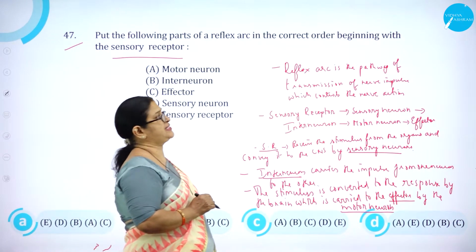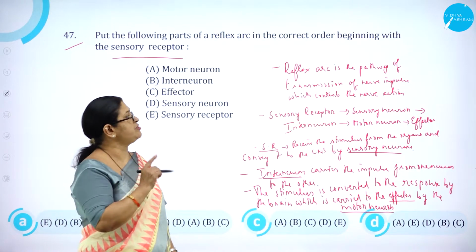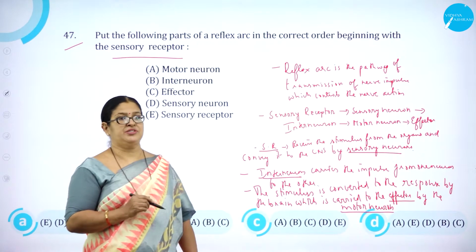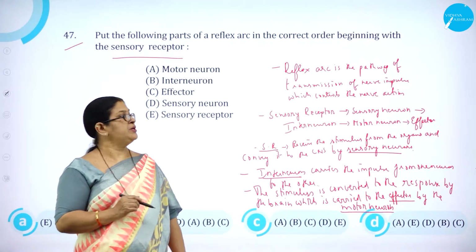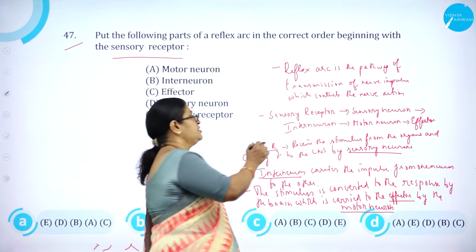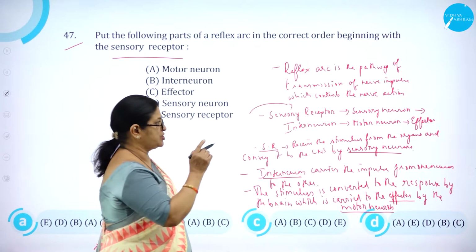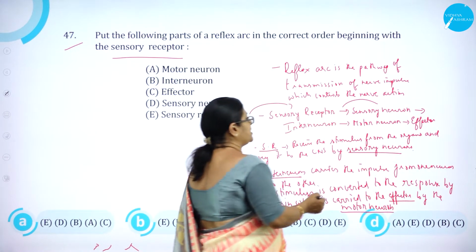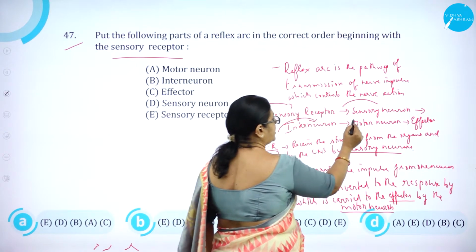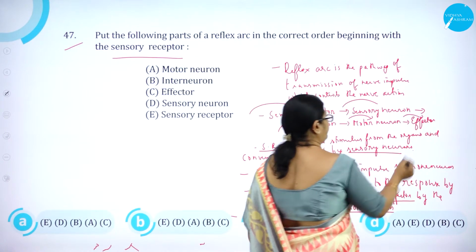So what is a reflex arc? As we know, reflex arc is the pathway of transmission of nerve impulse which controls the nerve action. So what will be the pathway starting from the sensory receptor? From the sensory receptor to sensory neurons, from sensory neurons to interneuron, from interneuron to motor neuron, and motor neuron to effector.